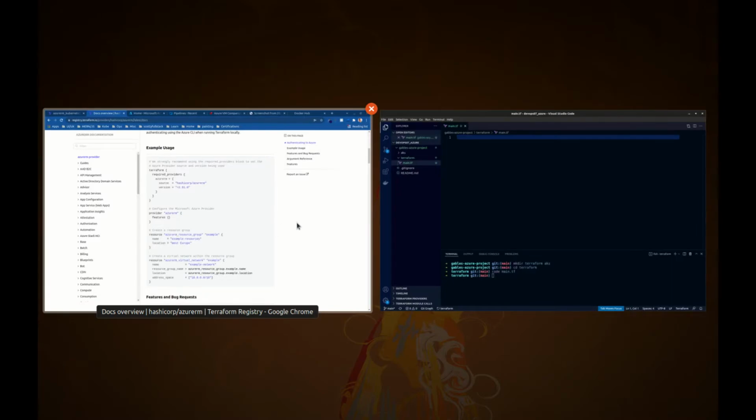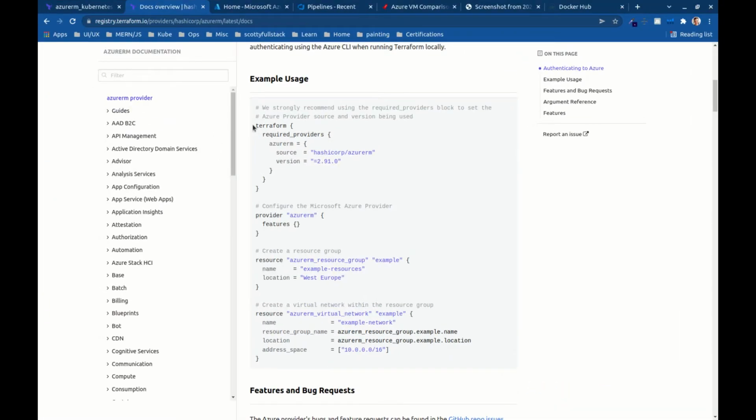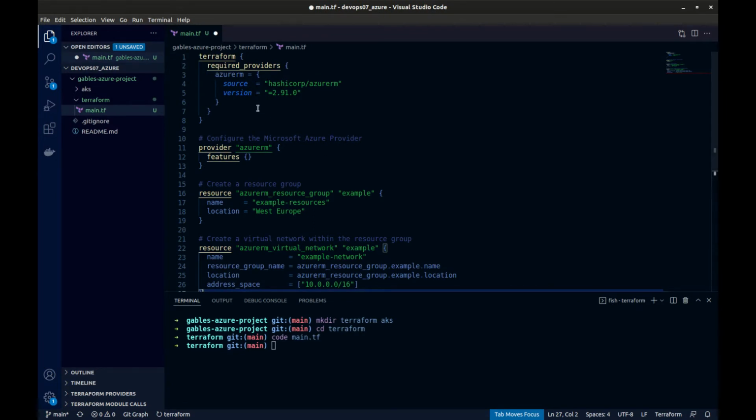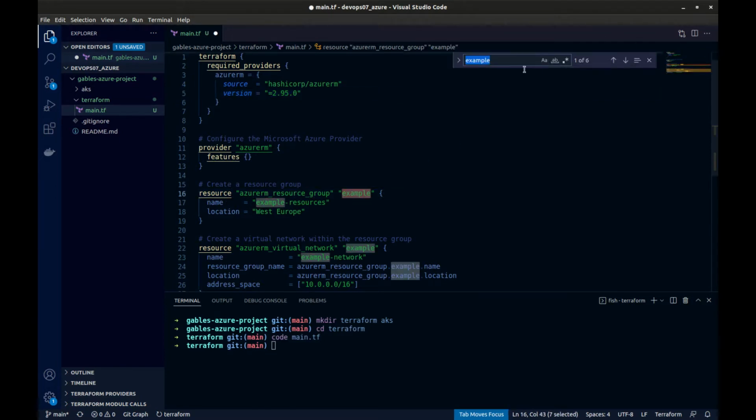And I want to start with this first example that includes a resource group and a VNet. So I'm going to throw that in here. And as you can see here, we have the provider. I'm going to do 9.5 because that's the most recent one that I have. And I want to replace example everywhere with product or something.